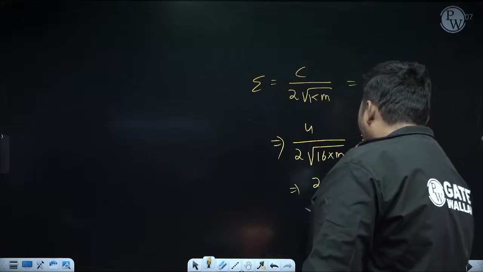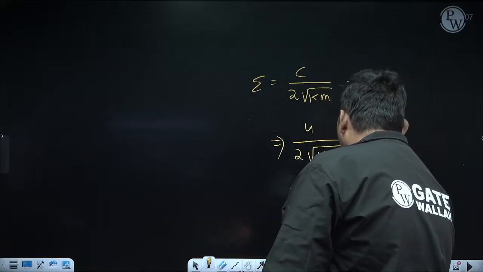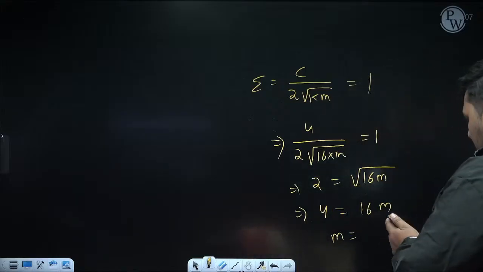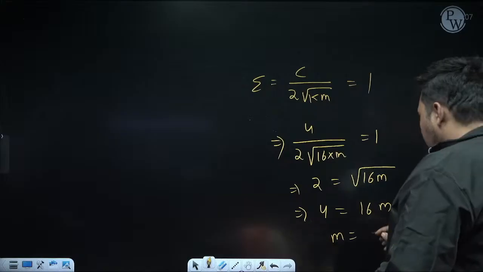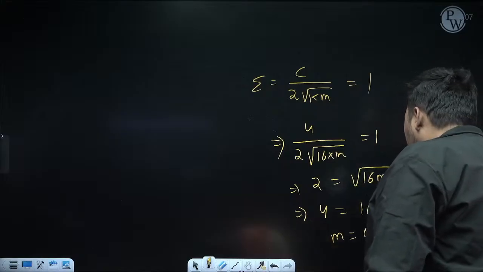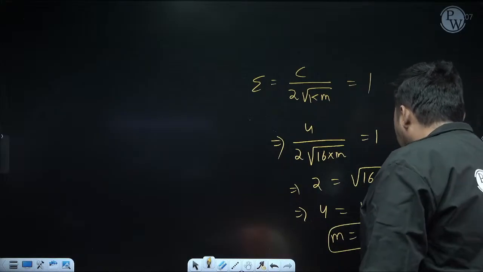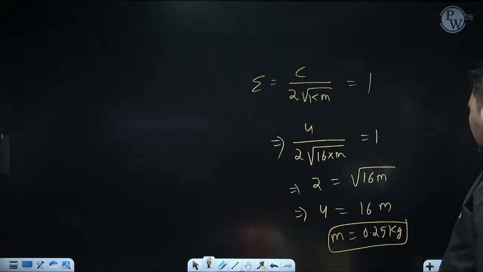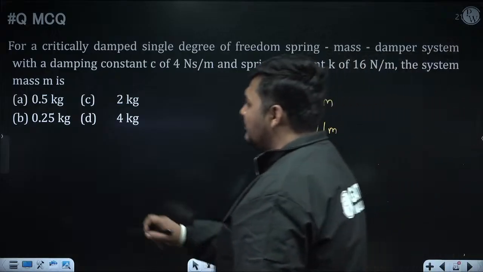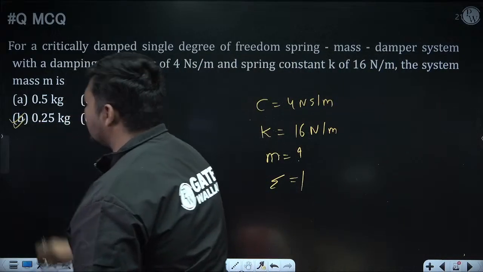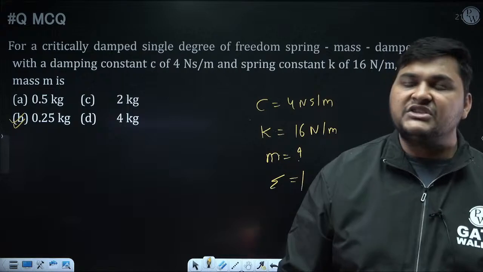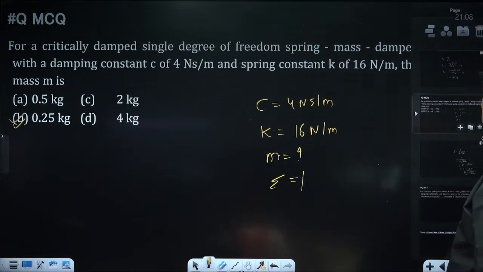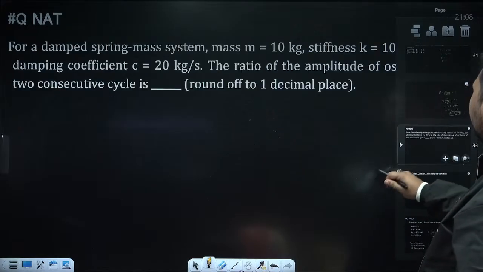We will take the square of both sides. Square of 2 is 4 equal to 16M. So how much M will come? It is coming 0.25 kg. You can check the calculation now. Okay. So the required value of mass M is 0.25 kg. Matching with which option? So this is the correct answer for this question. So like this you can solve. Very easy, no? If you understood, summary.